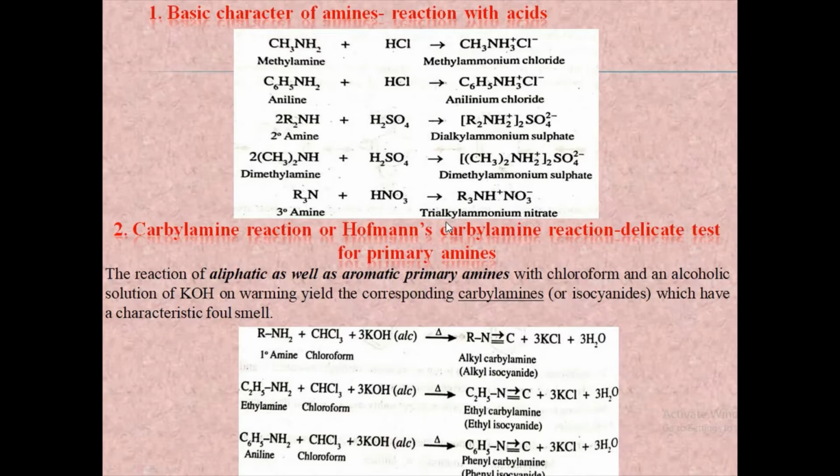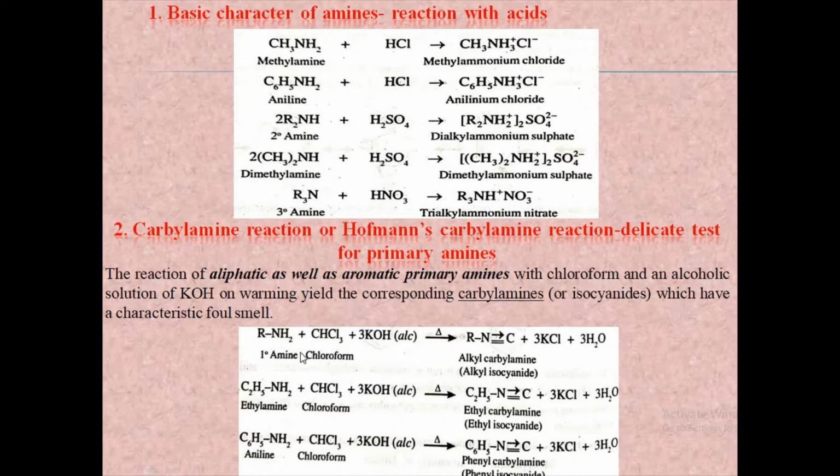Next is the carbylamine reaction, or Hofmann's carbylamine reaction. This is actually a delicate test for primary amines. Aliphatic as well as aromatic primary amines, when warmed with chloroform and an alcoholic solution of KOH, give the corresponding carbylamines or isocyanides. This will have a characteristic unpleasant or foul smell.